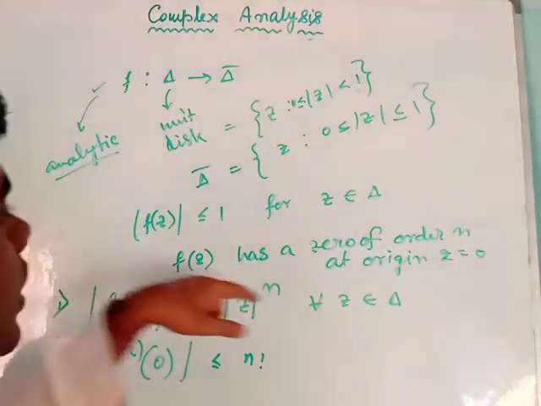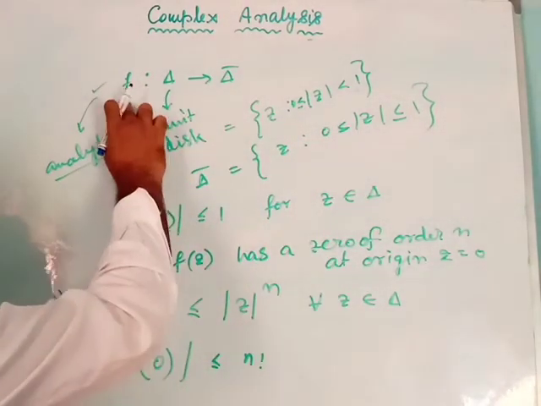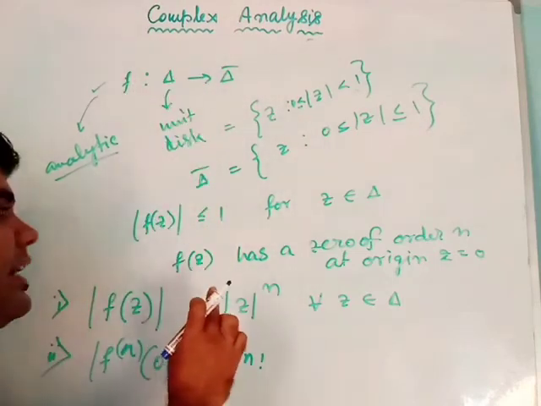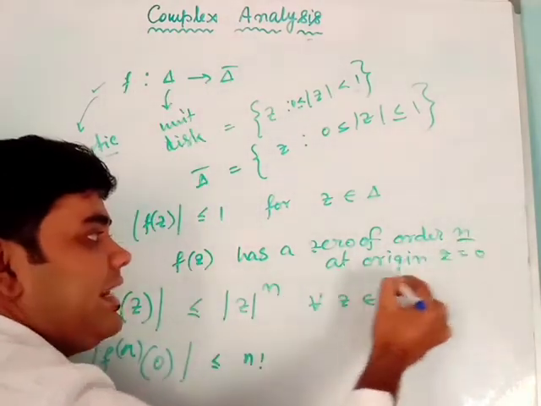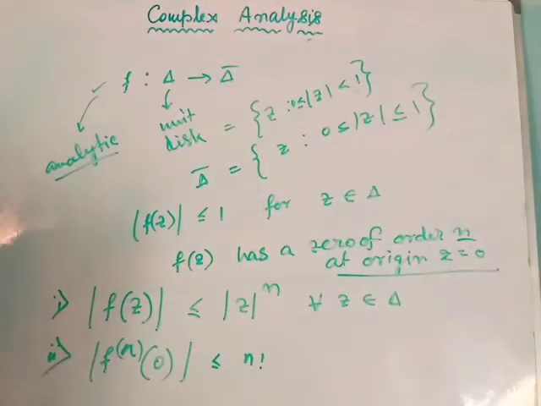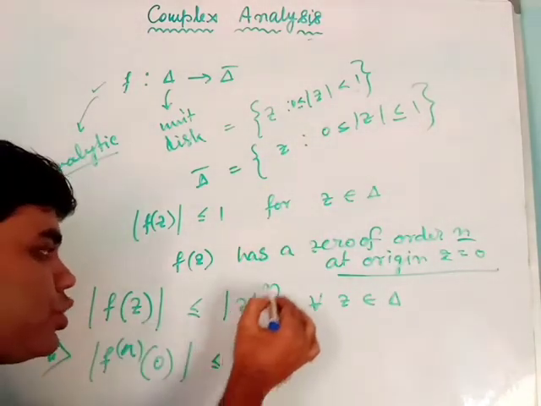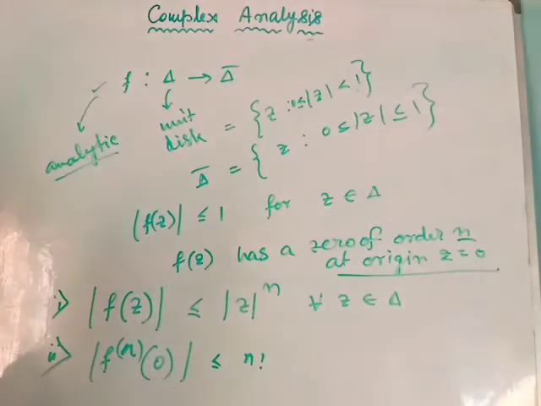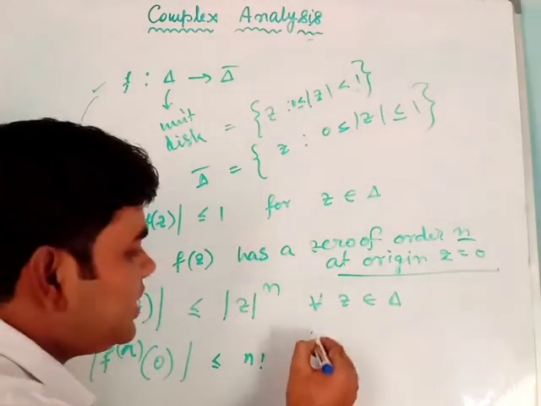Okay, so the criteria are like this. f should be a function analytic from delta to delta bar, and it should have a zero of order n at origin z equals to 0. Then we will have modulus of f(z) less than or equal to modulus z to the power n, and modulus of f^(n)(0) less than or equal to n factorial. Okay, so this is our Schwarz lemma.